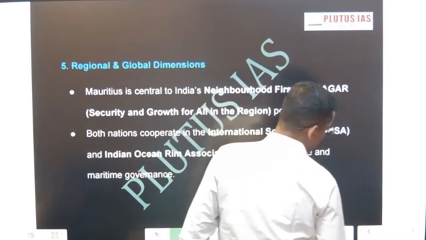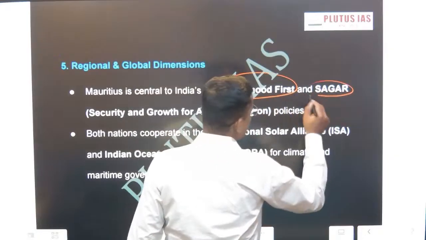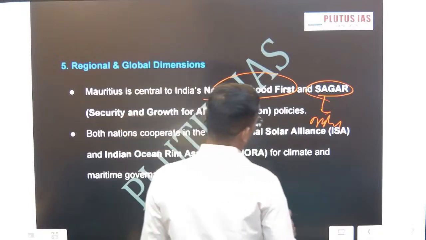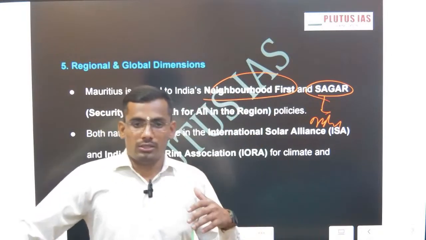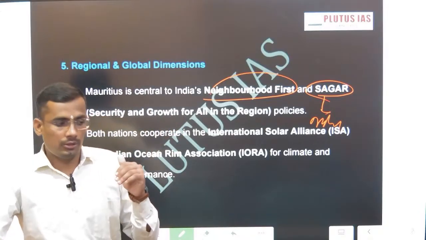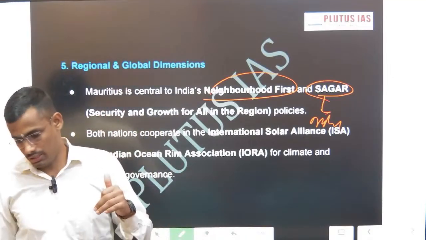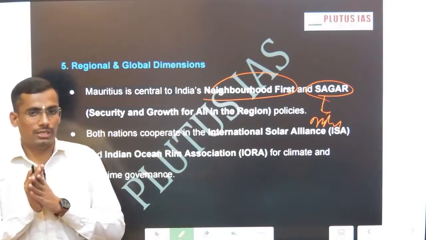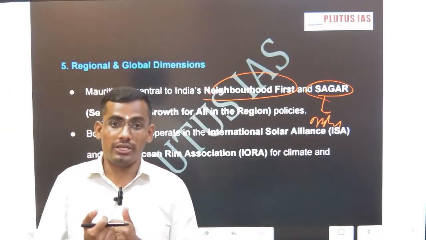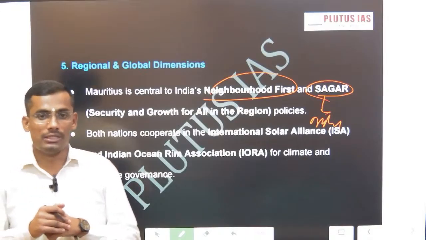Done. Now, if we come to the regional and global dimension: India's neighborhood policy, and SAGAR has transformed to MAHASAGAR. Mauritius has joined the cooperation in the International Solar Alliance. At the regional level, Mauritius acts as a gateway for Africa, and that gateway is very strong, because through Mauritius we generally provide support to the ASEAN countries as well. This is one dimension. Apart from this, India has joined the Indian Ocean Rim Association, in which India is a leader, and Mauritius is a member of IORA. This is one dimension.